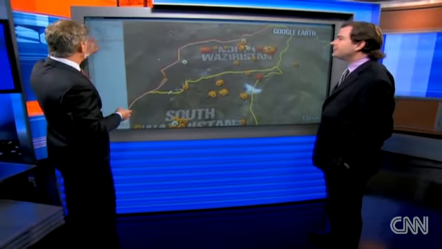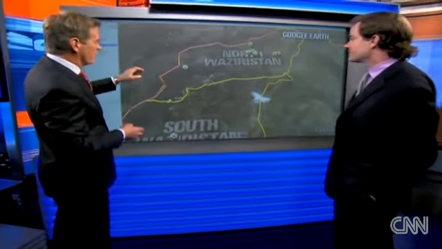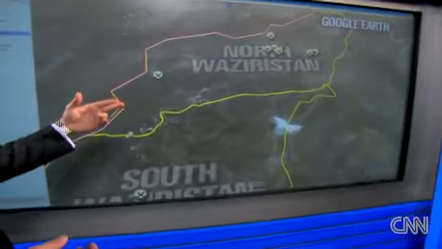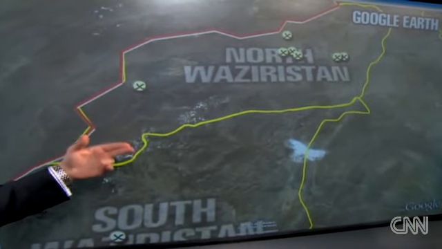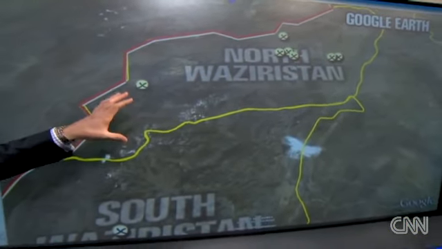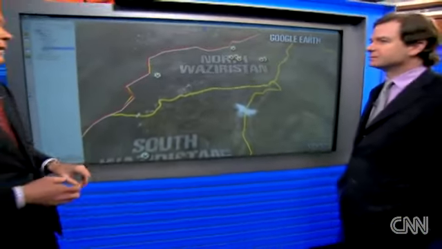It is unpopular in Pakistan. There are civilian casualties, but also senior militant leaders are being killed. We take a look here at the number of strikes since 2004 to 2007 versus the number of strikes in 2009 alone. What does that say about the cooperation of Pakistani intelligence in trying to locate these militants and give the U.S. a target to go after?